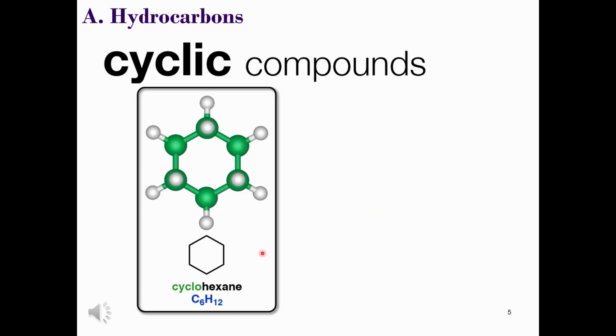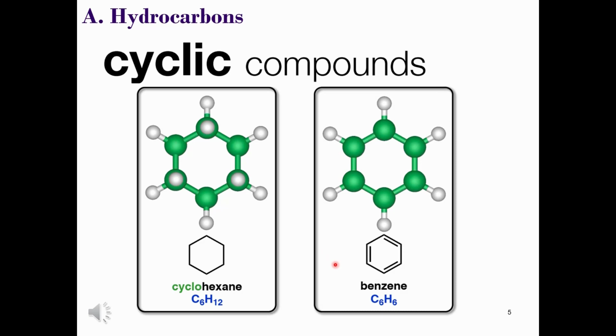Another interesting cyclic hydrocarbon is benzene, and this will be studied in a great deal of detail in OChem 2. However, for now, it's sufficient that you know that only rings of this type we will be referring to as aromatic on this course. Each carbon is sp2 hybridized, and it has the unique molecular formula of C6H6.